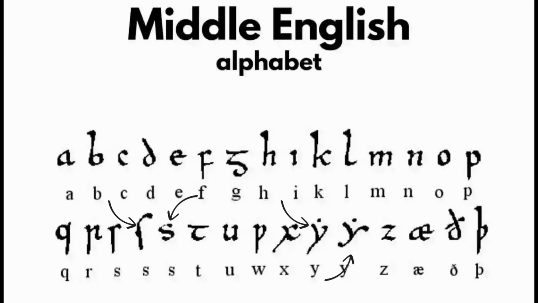The 2 S's and Y's were there in order to emphasize the S sound. For example, one is a softer S and one is for a harder S. Same goes with the Y. The 3 extra letters were the letters ash, eth, and thorn.